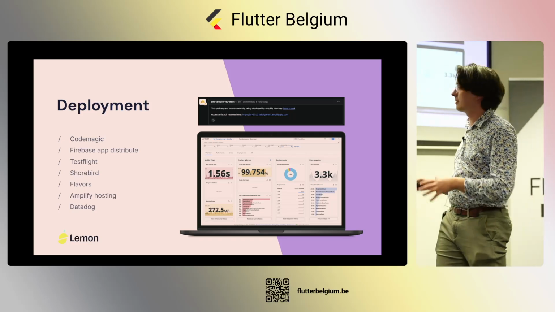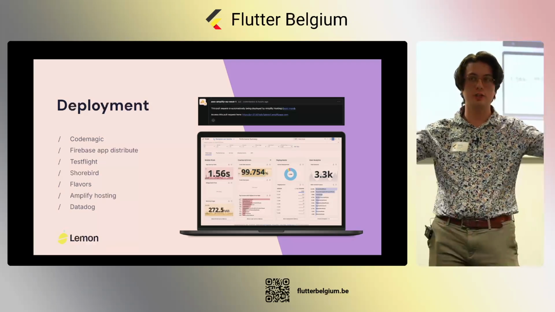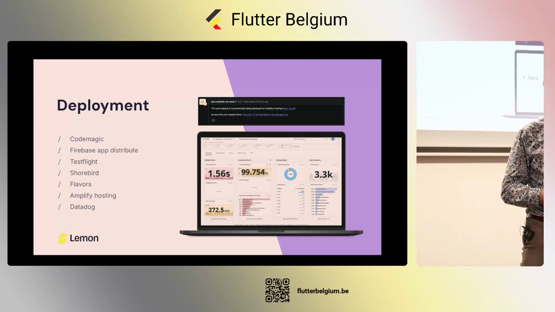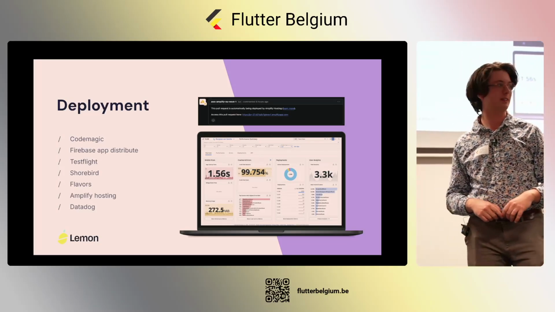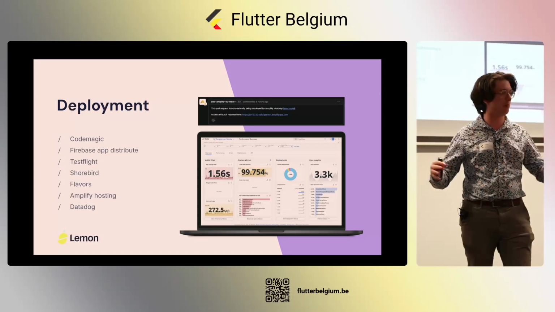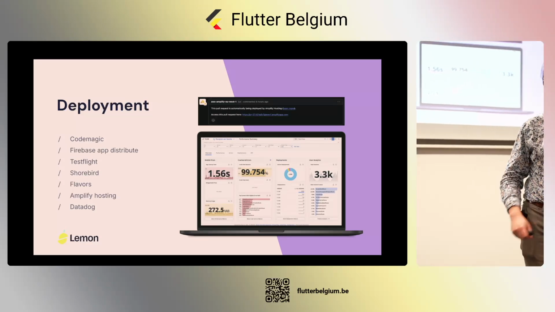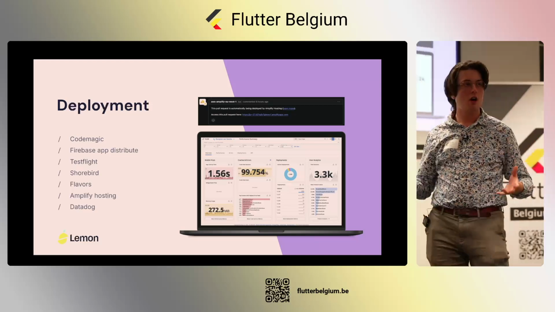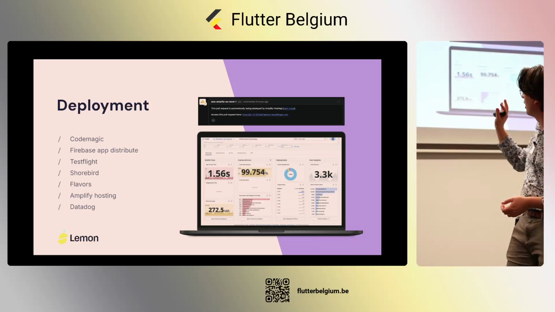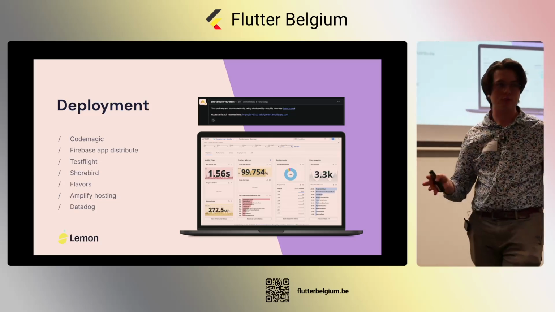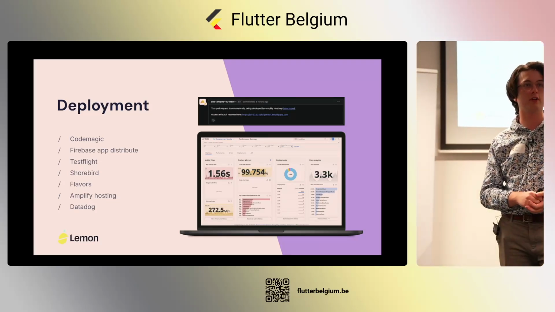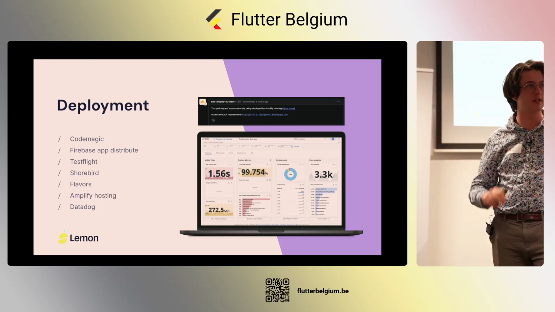All right, then the last thing, we need to go live. We have our deployments, where we use Codemagic. I think almost everybody knows Codemagic here. Who doesn't know Codemagic? No? Okay, very nice tool to have for your pipelines to deploy all your applications. Our main, or our test builds, they all go to Firebase App Distribution, because it's just easy. We have all of our iPhones that we have in turn here at Lemon. They are all registered at Apple, so we can just distribute it easily.